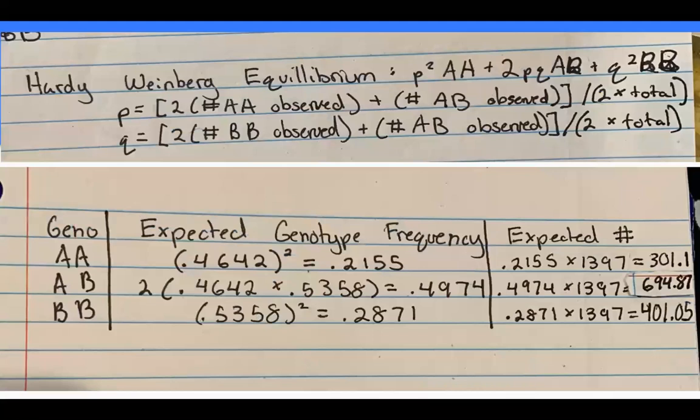To check mathematically that the initial population is in Hardy-Weinberg equilibrium, I found the expected genotype frequency by using the formula to find P and Q, and then plugging those values into the Hardy-Weinberg equation. I then multiplied this by the total population to find the expected number of individuals.